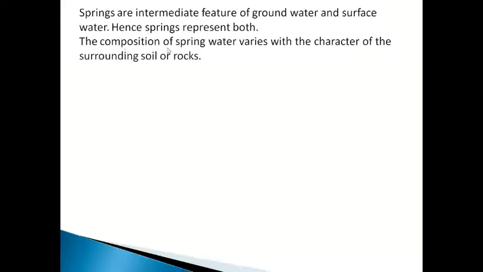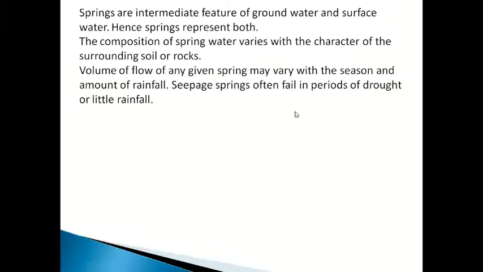The composition of spring water varies with the character of the surrounding soil or rocks. Composition means the quality of water will depend upon the surrounding rock and soil type. If limestone is there, the quality of spring water will not be good. If hard rock is there, compact rock, or insoluble rock, then the spring water will be very drinkable or usable. Quality will be very good.